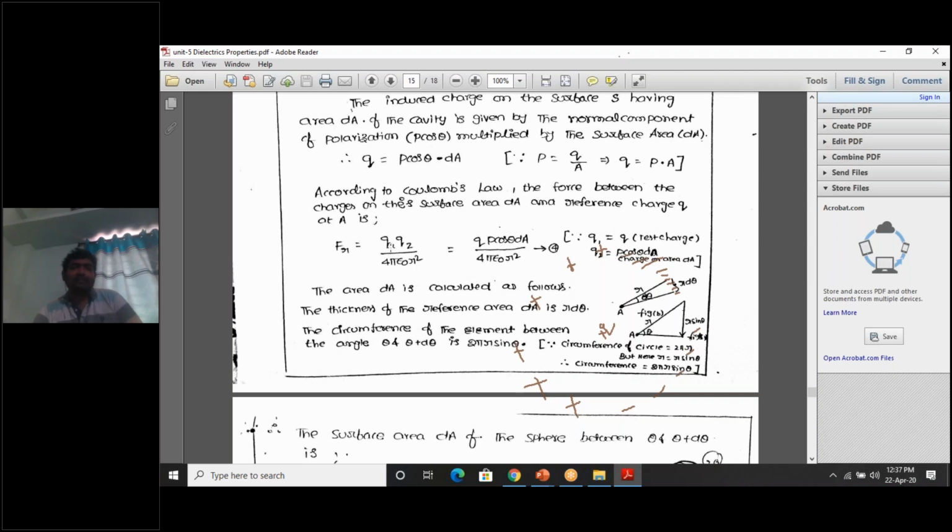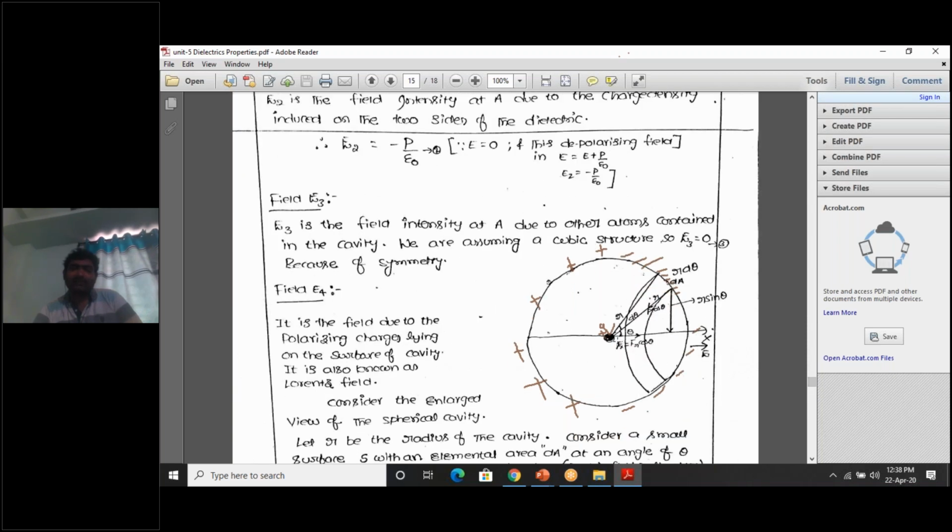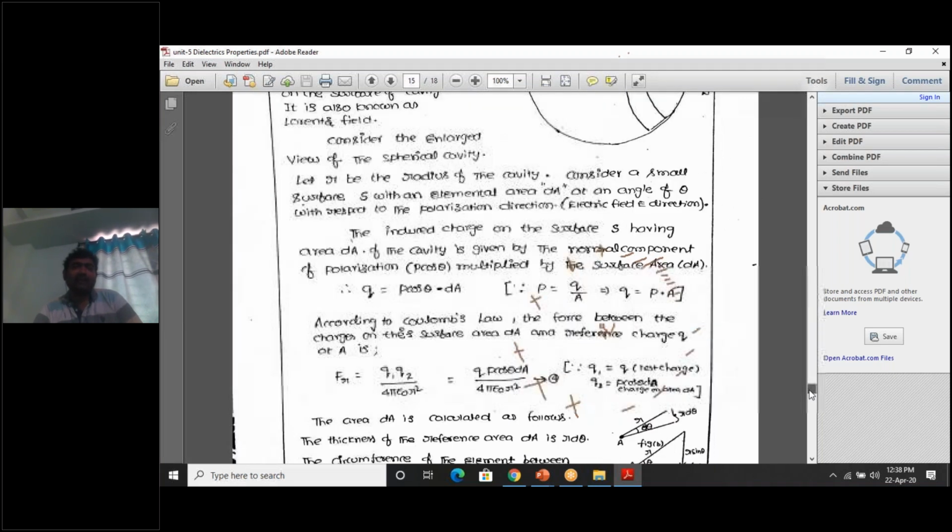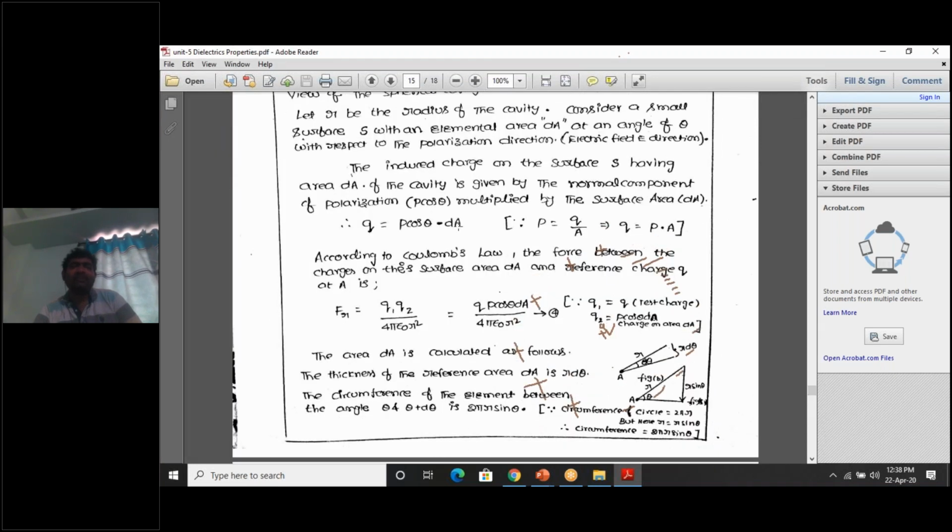So, where is the first charge? At the center. What is the magnitude of the charge? Plus q. So Q1 is equal to q. What is Q2? Q2 is the negative charge present in the small area dA. We find the second charge Q2 as p cos theta into dA. So Q1 is equal to q, and Q2 is equal to p cos theta dA, divided by 4 pi epsilon naught r square.